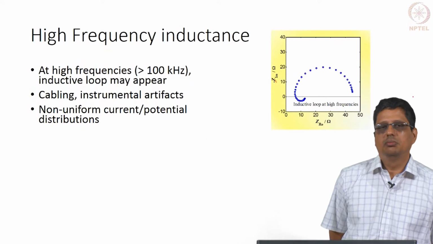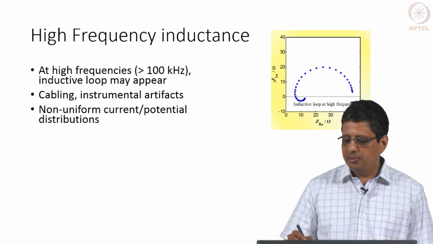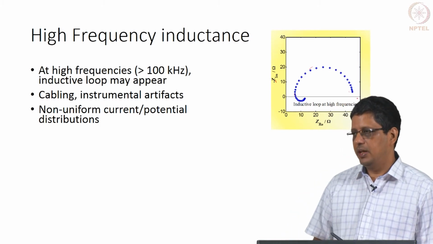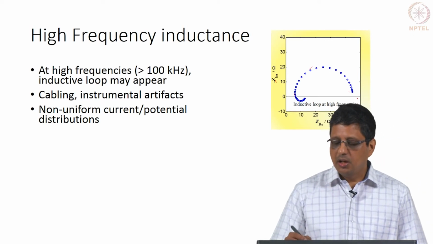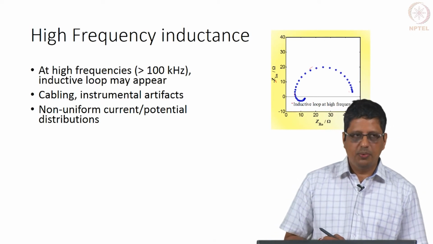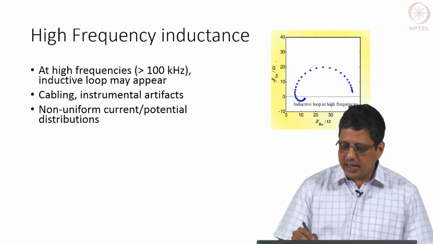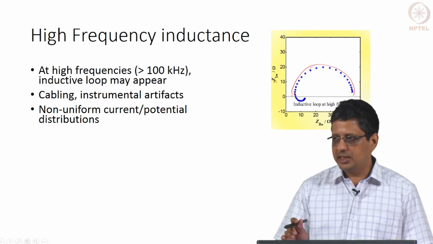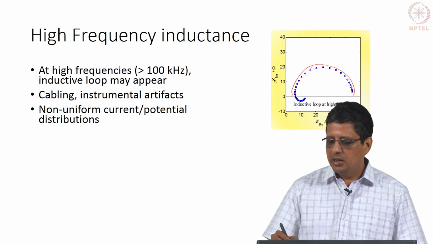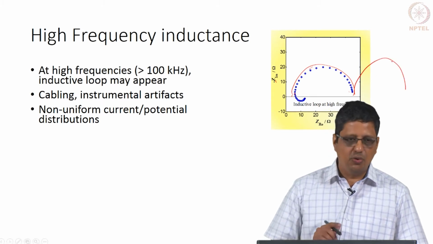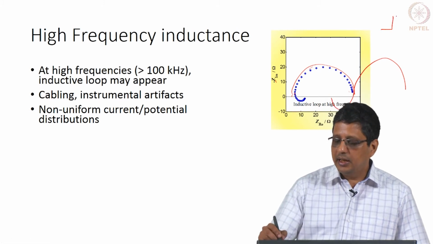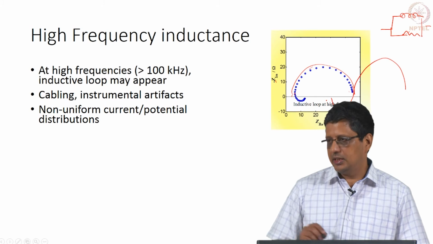When you actually run an experiment, we would expect, for example, for a very simple reaction, that it has semicircle behavior, it will show up as a semicircle. But many times you will find an inductive loop that comes like this in minus Z imaginary versus Z real. If it comes as a semicircle, I would say it is a capacitive loop. A capacitor in parallel with resistance can give rise to this. If it gives 2 loops, I would say 2 capacitive loops are present. If it comes like this, I would say it is an inductive loop, because an inductor in parallel with the resistor can give rise to this type of behavior.